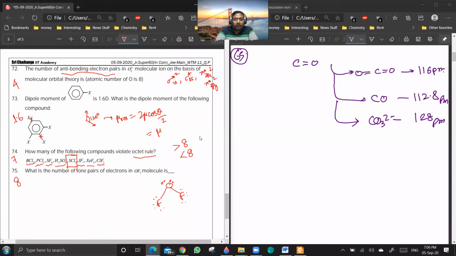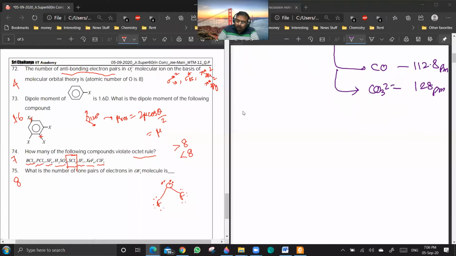If you have any doubt, I can explain any molecule which you want me to explain. ClF2, sir. ClF2. Okay. Now you see, ClF2 means chlorine is having how many electrons? 7. So if it was ClF, then it would have been following the octet rule. But it is ClF2. How many electrons are around chlorine?